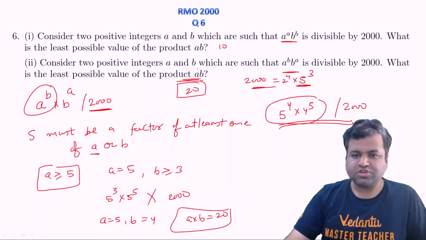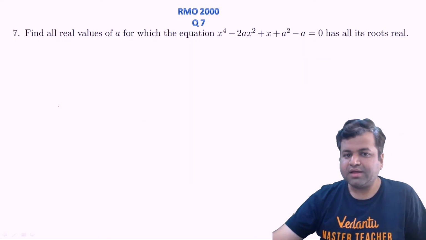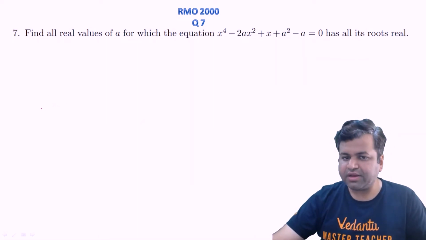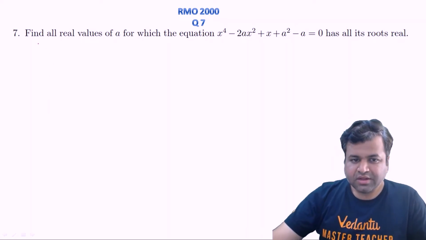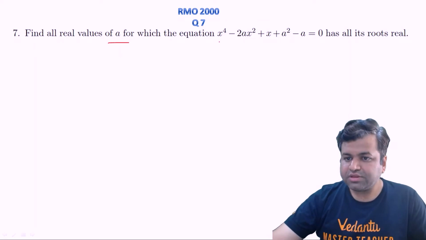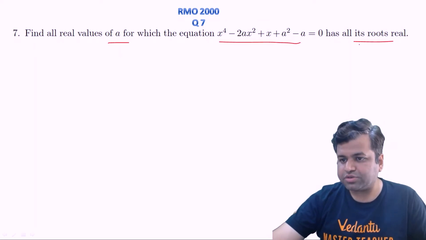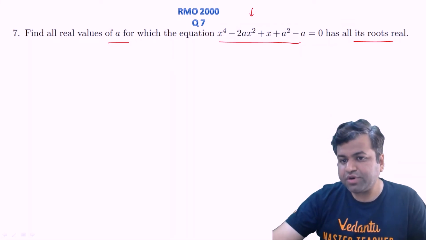चलो, so now let's proceed to question number 7 of year 2000. ठीक है. This is again a simple quadratic question. The question states: find all the real values of a for which the equation has all its real roots. ठीक है. Although this is a biquadratic in terms of x, if you rearrange it in terms of a, then it is a quadratic equation.